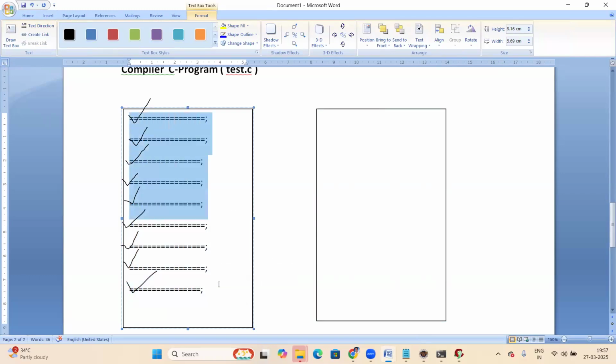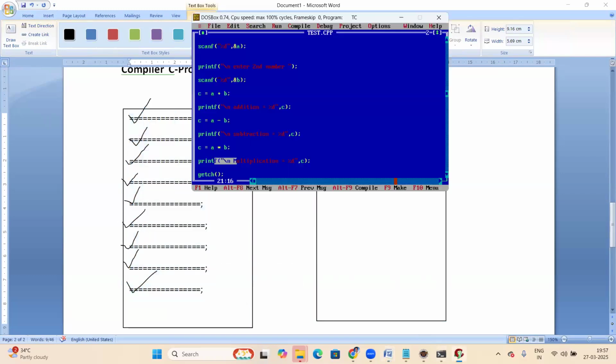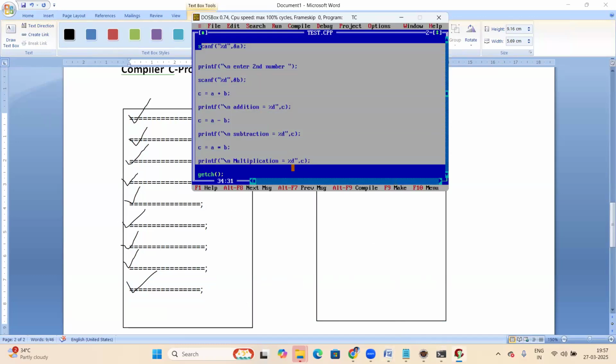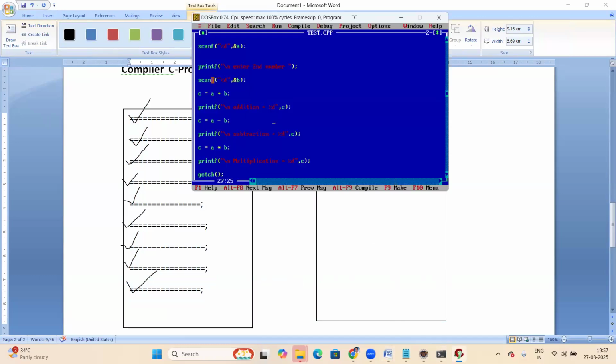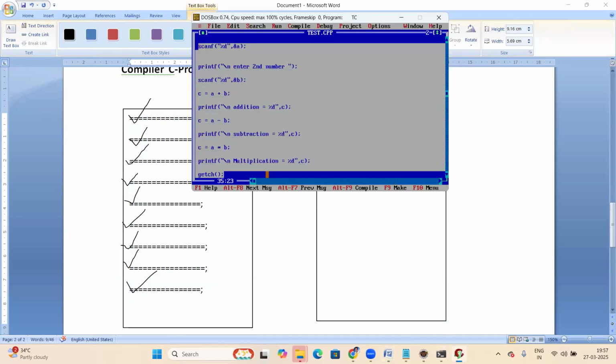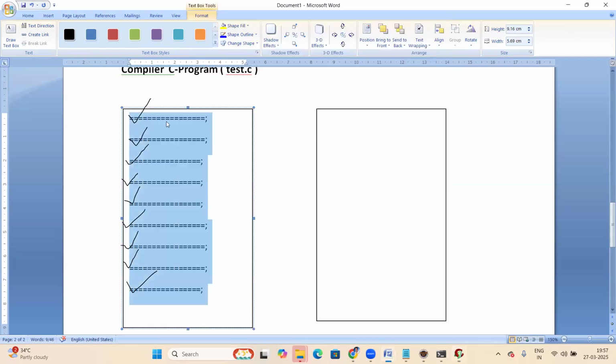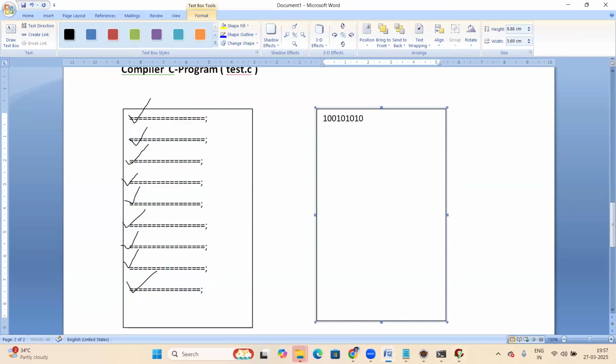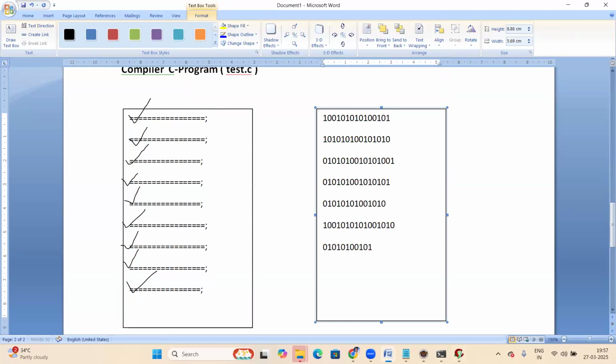This code means your source program. This is called the source code. That high level language is the source code. That source code simply converts into binary format. All the lines simply convert into binary format and are written to another file.